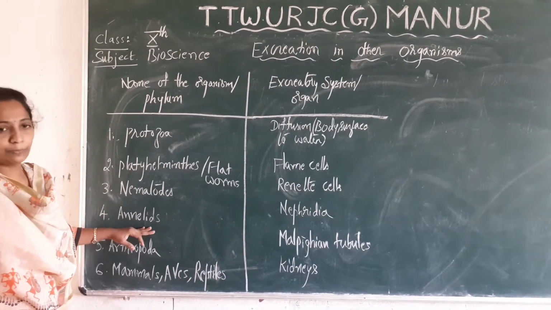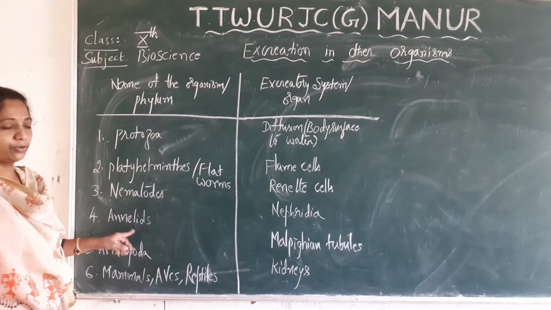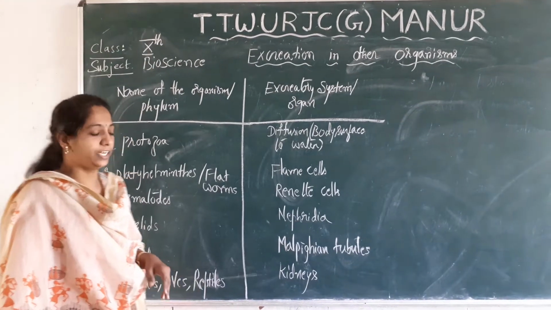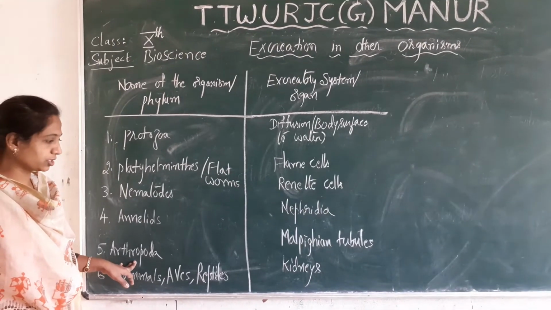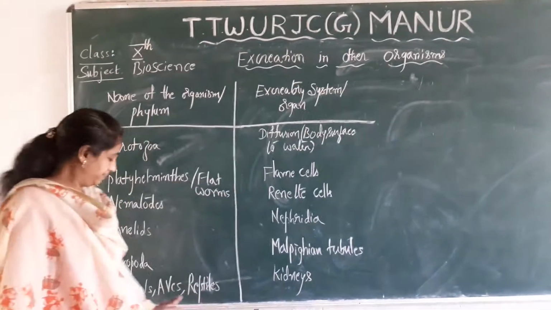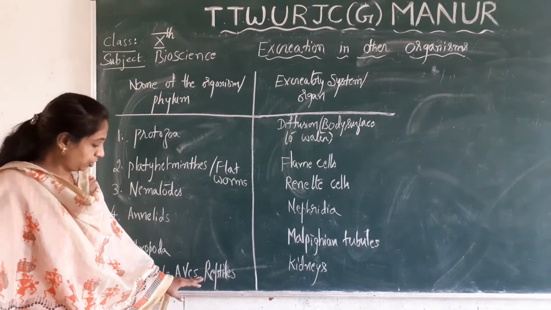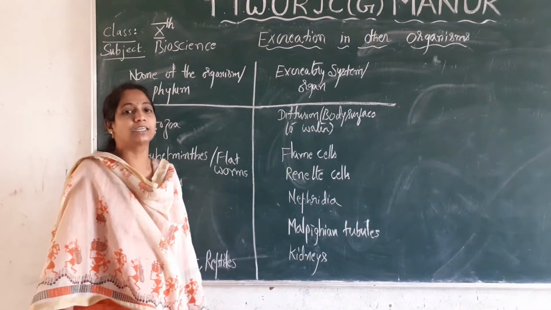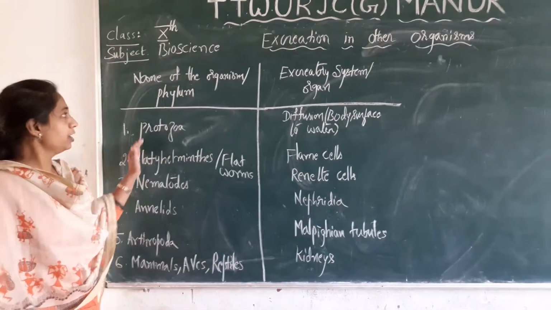In the group Annelida, you have nephridia as the excretory organs. Annelids, again you have a very simple example, earthworm. In earthworm, the excretory organ is nephridia. Arthropods, for example cockroach: arthropoda contain malphigian tubules as an excretory organ. And lastly, the mammals like human beings, and the birds, apes. The group includes birds, reptiles, snakes. These contain kidneys as the excretory organs. So these are the different excretory organs found in different groups of animals.